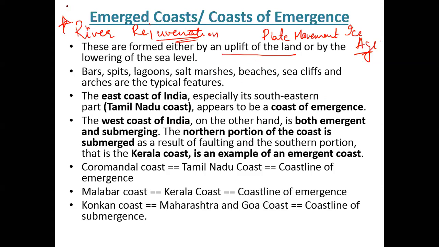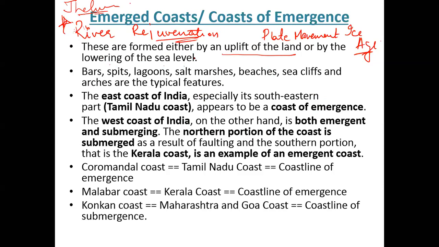Your river Jhelum is believed to be such an example of river rejuvenation. Also, the rivers on the western coast of USA are examples of river rejuvenation. So if you're taking down notes, just remember we'll be doing this when we'll be doing the major rivers, when we'll be doing the India part. So emergent coast is when the land is uplifted, can be by the plate tectonics or by the lowering of the sea.